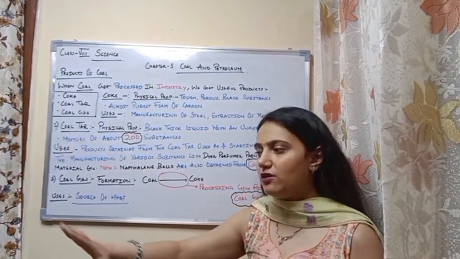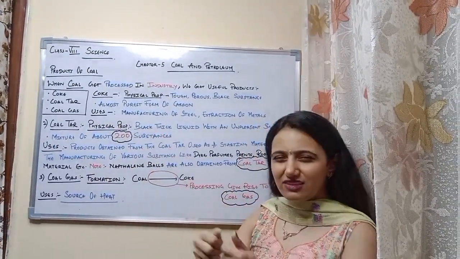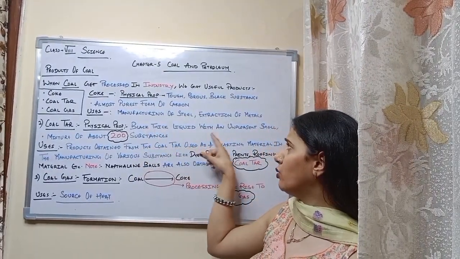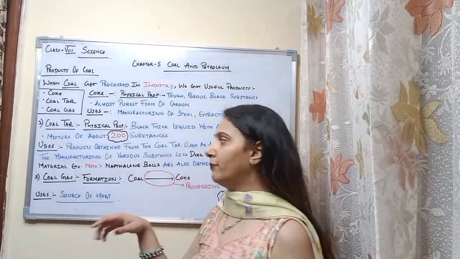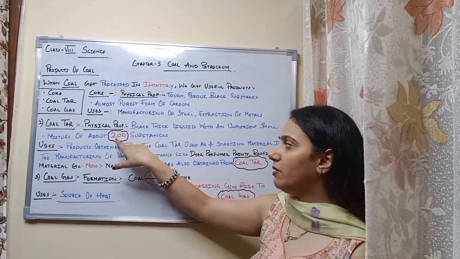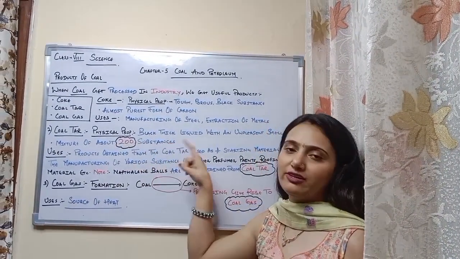In that, they use this coal tar. It is a black thick liquid with an unpleasant smell. It's a mixture of about 200 substances. Please remember this numeric figure. It is a mixture of about 200 substances.